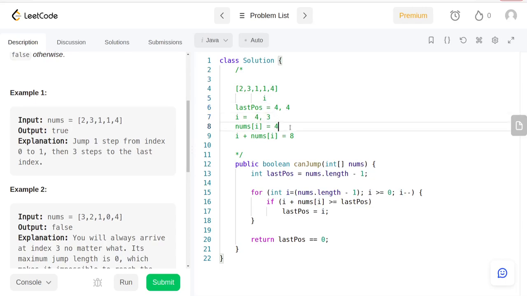The value over there is equal to 1. The sum is equal to 4. Is this value still greater than or equal to the last position? Yes, it is. This is going to get updated to i again. Okay, we're going to decrement our i. The value over there is 1. The sum is equal to 3. Is this value greater than or equal to the last position? Yes, it is. So the last position gets updated to i, which is equal to 2.